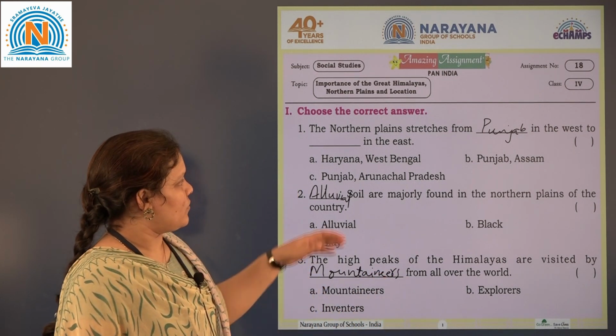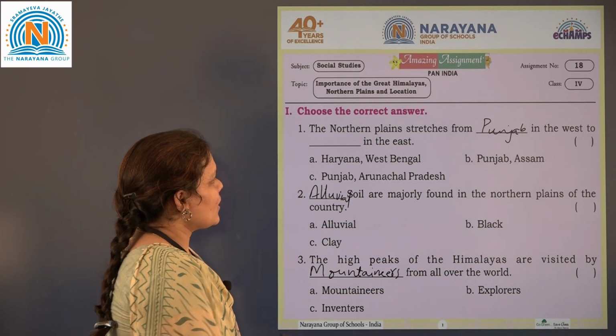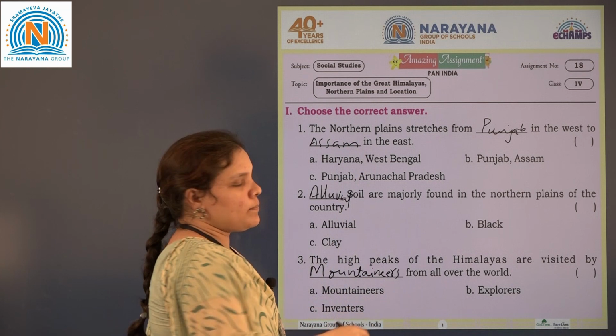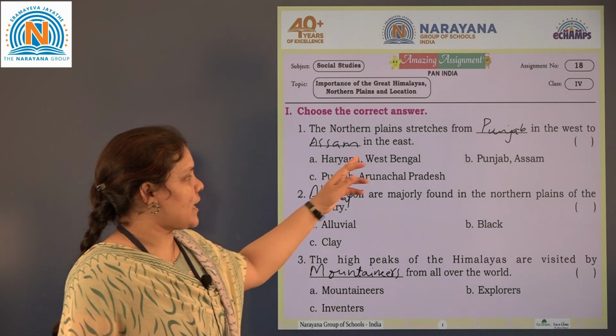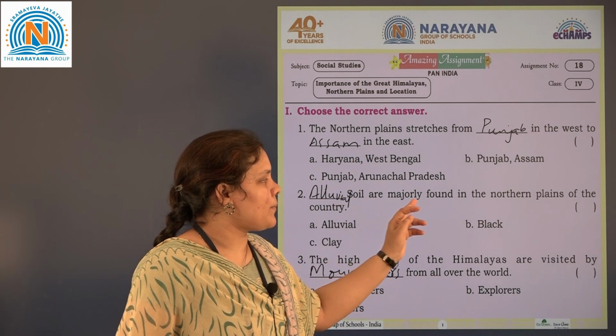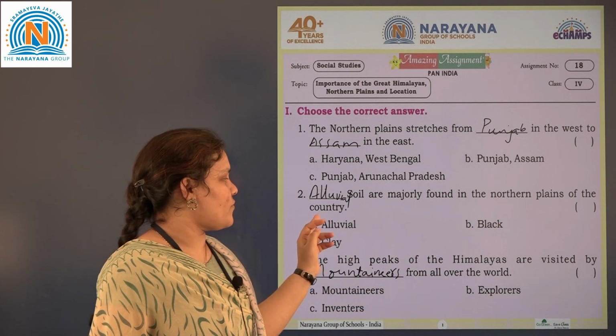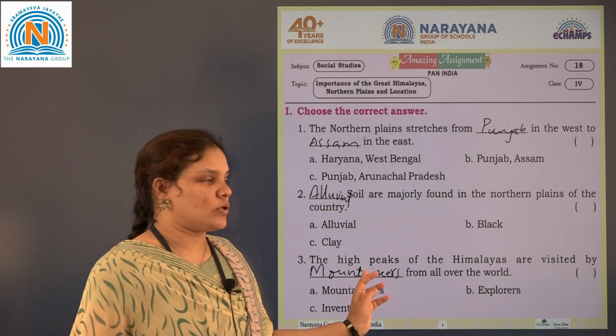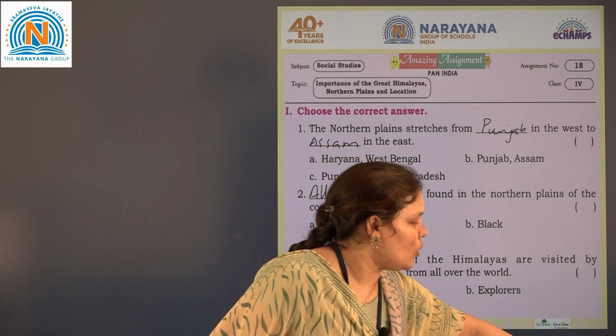So these are the very first ones. The northern plains stretches from Punjab in the west to Assam in the east. Alluvial soils are majorly found in the northern plains of our country. The high peaks of the Himalayas are visited by the mountaineers from all over the world.